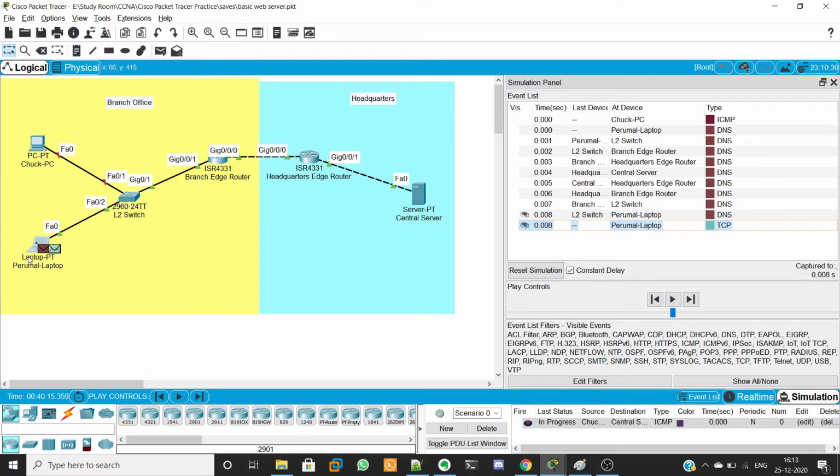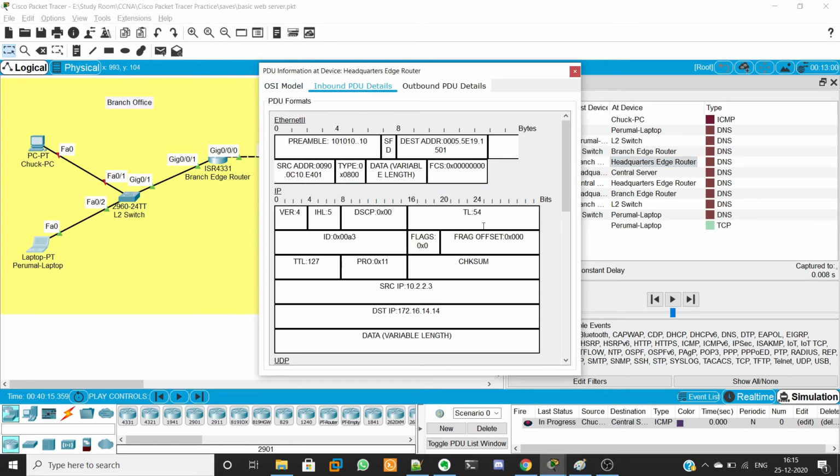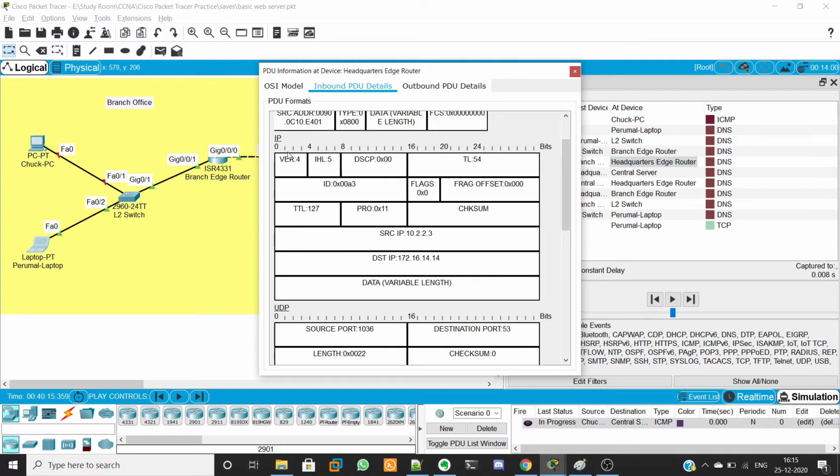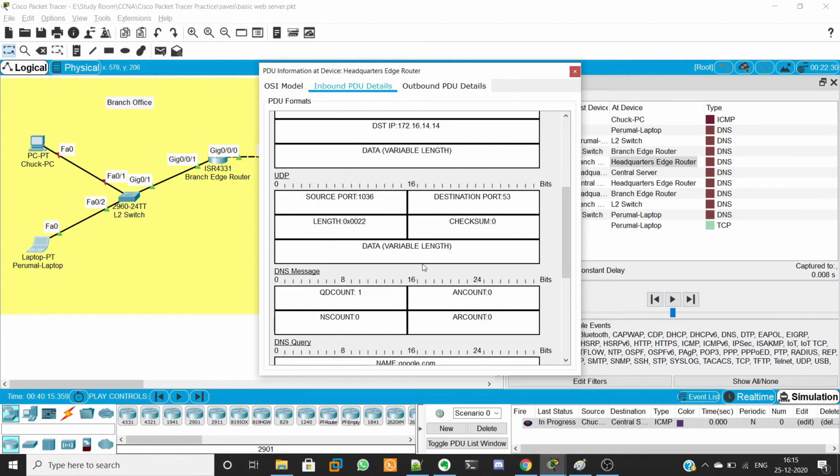Now the DNS response has reached my laptop. Here my layer 3 details have the details about my transport layer protocol, which is 11. Protocol 11 is nothing but UDP, which is what DNS uses. In the transport layer PDU details, I have the destination port.